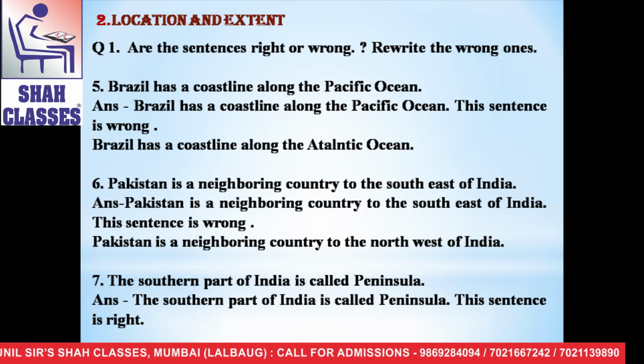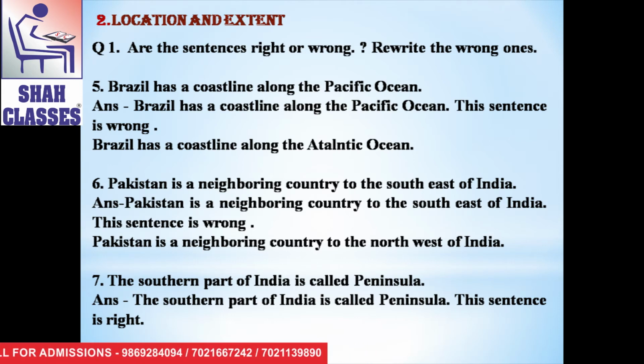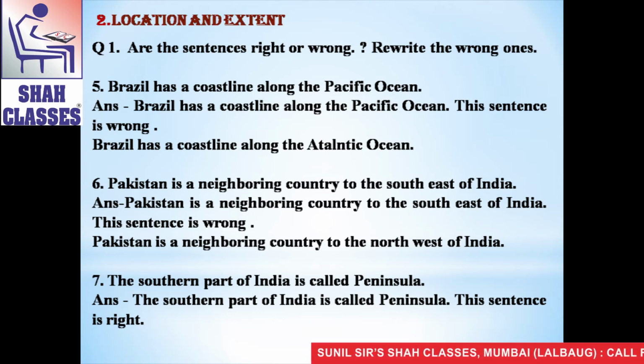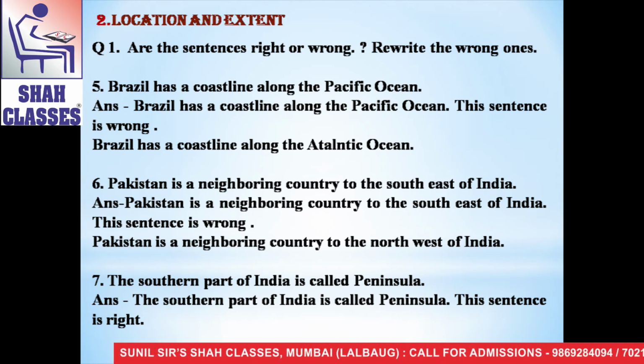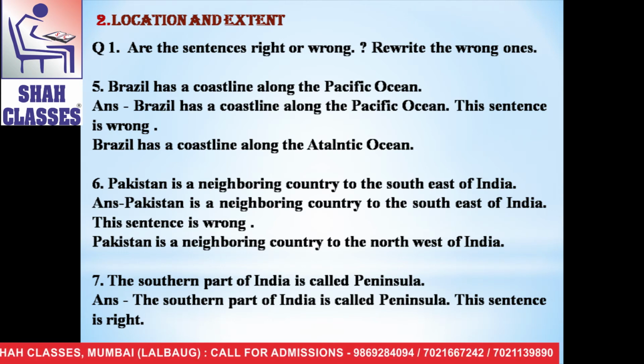The second question is, how are Brazil and India different from each other in terms of location? Now the answer is, first point is, India is located in the northern and eastern hemisphere of the earth, while Brazil is located in the western hemisphere. Now the second point is, India is located in the southern part of Asia and Brazil is located in the northern part of South America. So these are points of difference between Brazil and India.